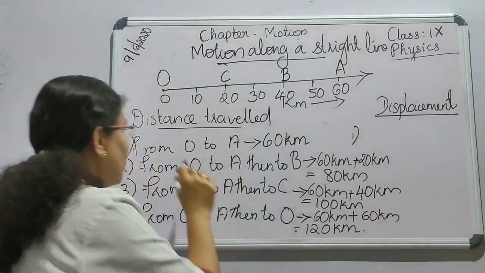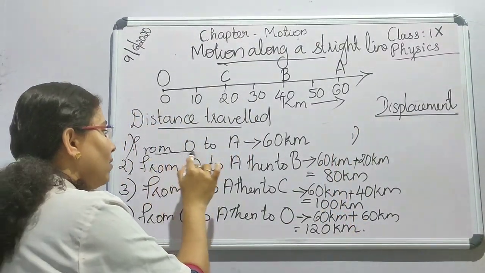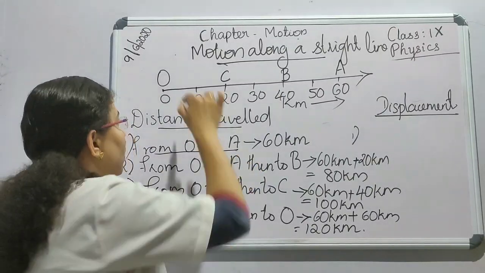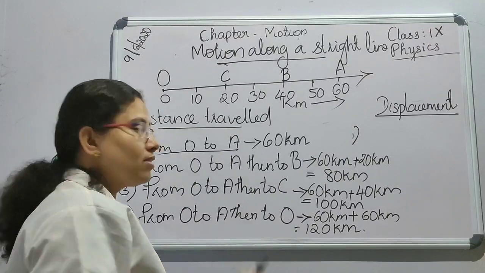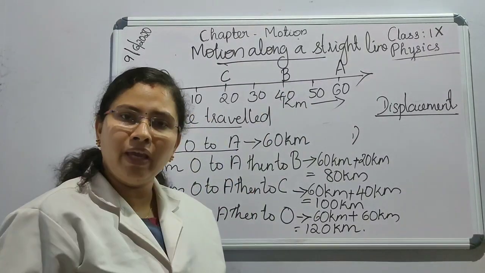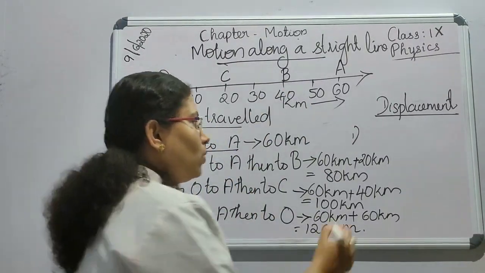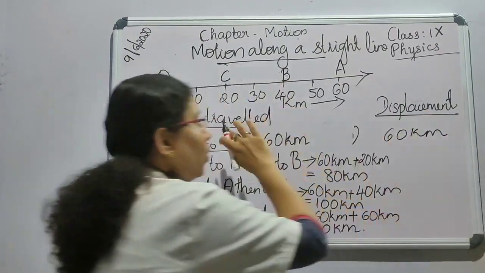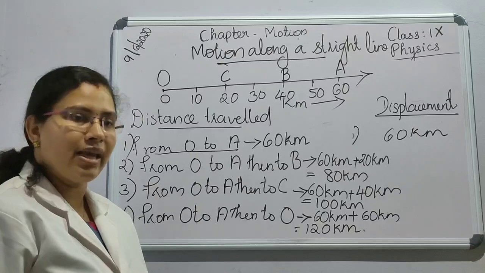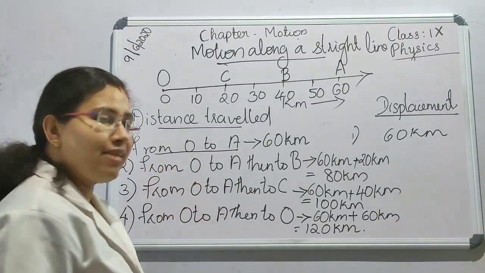In the first case, the body travels from O to A. Then the displacement will be 60 kilometer because it traveled from O to A. Is it? Yes. And now the second case.